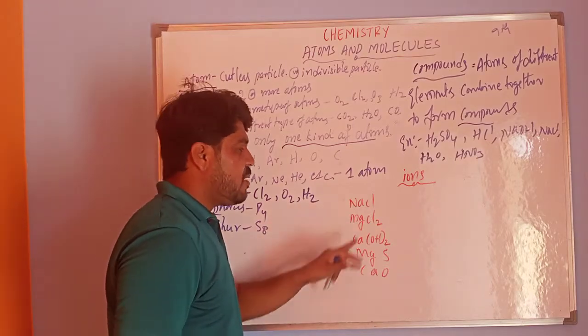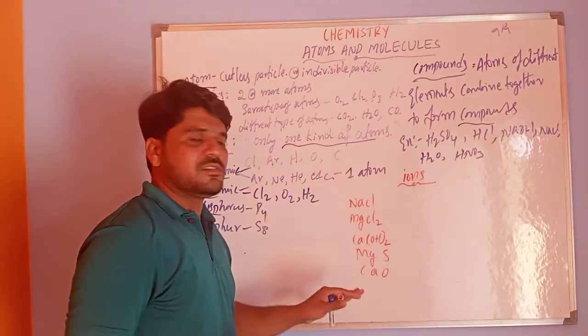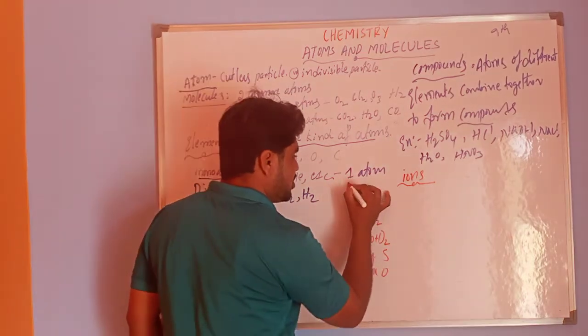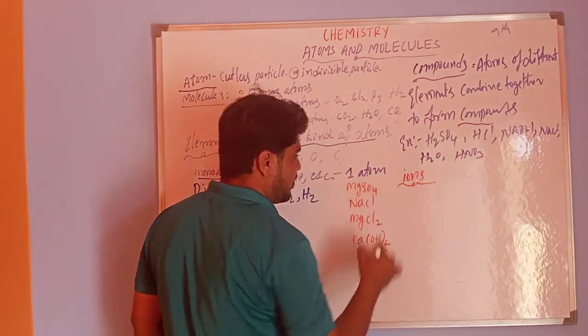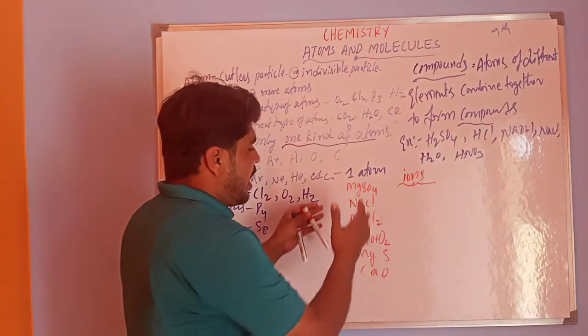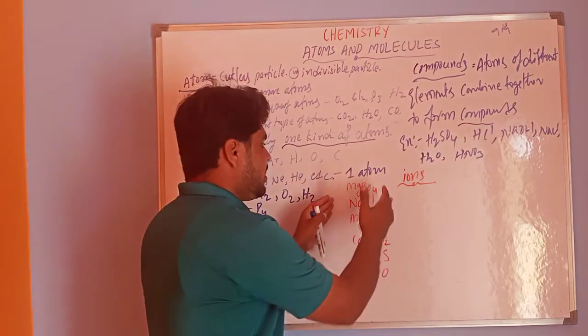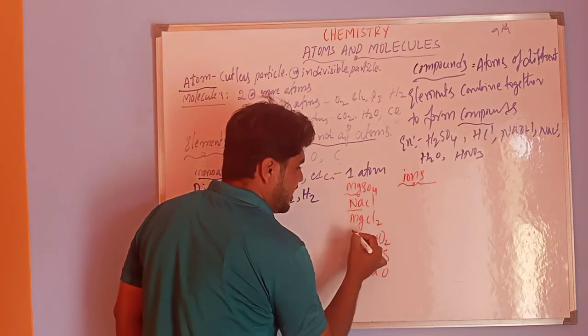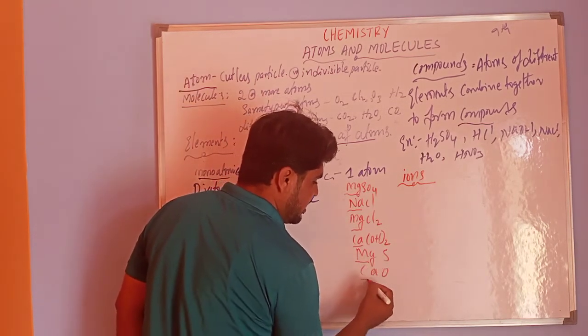So these are the examples for these ions. And in this, MgSO4. Okay. So on decomposition, you can observe Na, Mg, Ca, Mg and Ca.